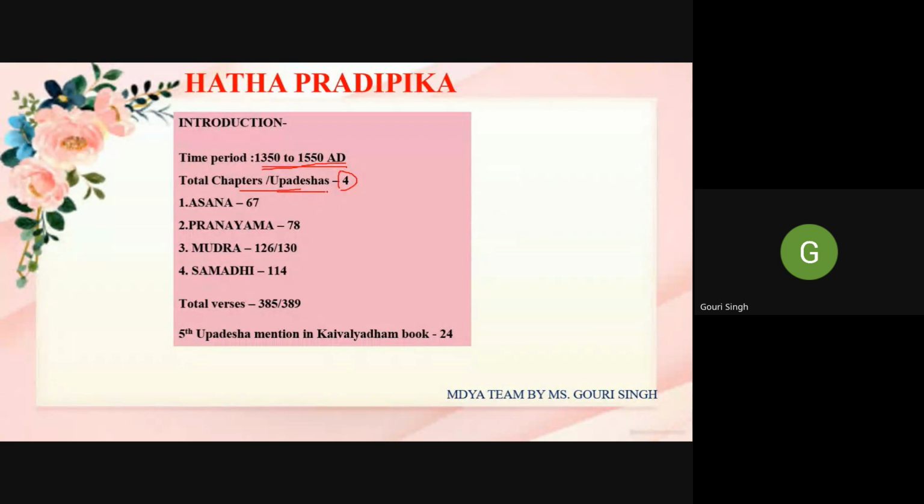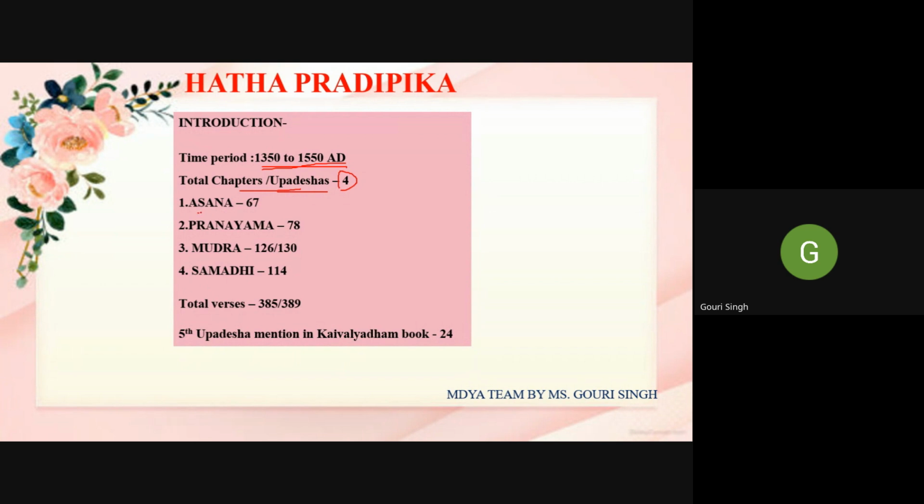Upadesas means they are giving you instruction on how you can achieve. Why are they called Upadesas? Because the person telling this knowledge has become experienced in it, so he gives this instruction. So total 4 Upadesas are there.